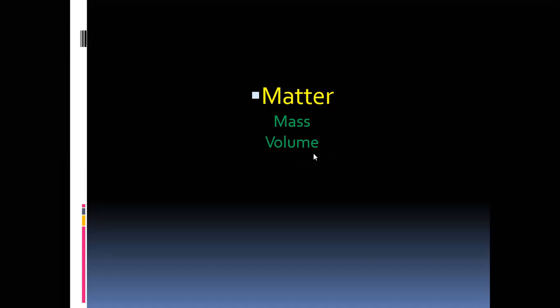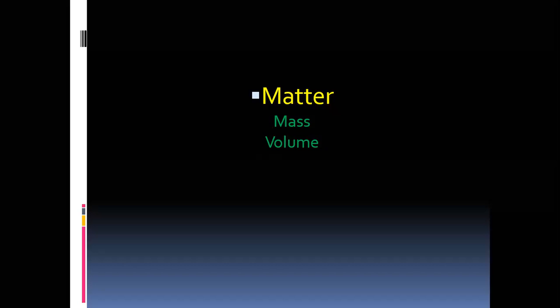Likewise, light. From the sun, light comes to earth. Light has no mass. Light cannot be measured in gram, milligram, kg, like that. And light also does not need any space. Therefore, sound and light are not considered as matter.